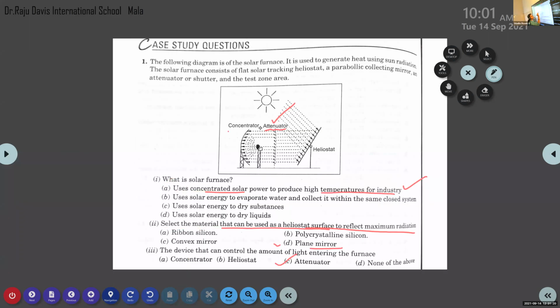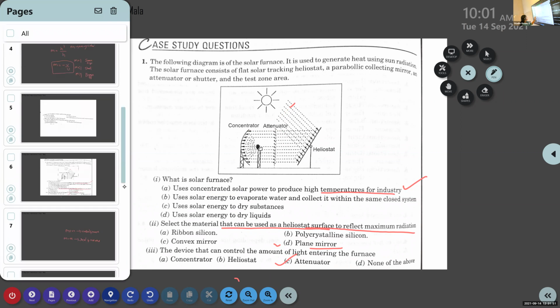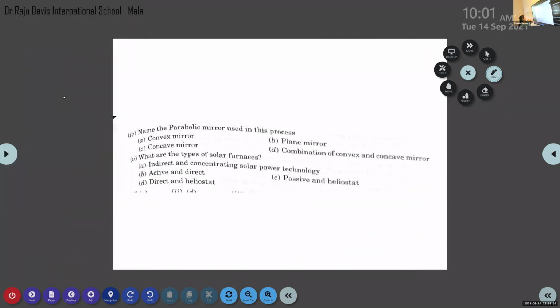The concentrator is known as the parabolic mirror. Which mirror do we use here in this process? Is it concave or convex in nature? Concave. Why? Because the reflecting surface is curved inwards, and the reflection is possible here. So we can say it is a concave mirror. So option C is right. Okay, good. Then one more question.